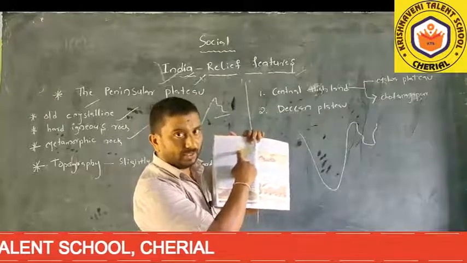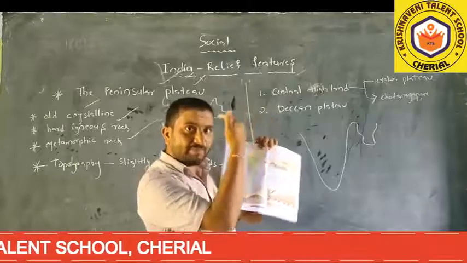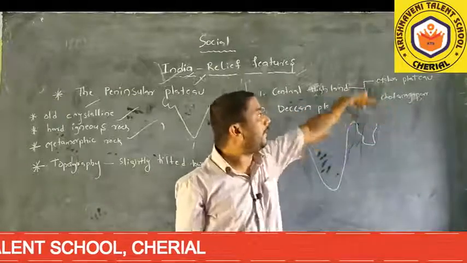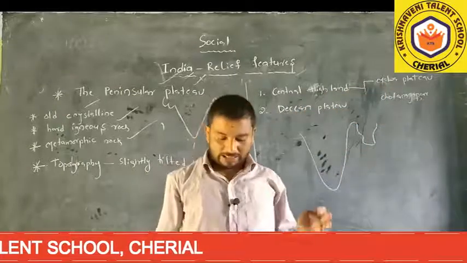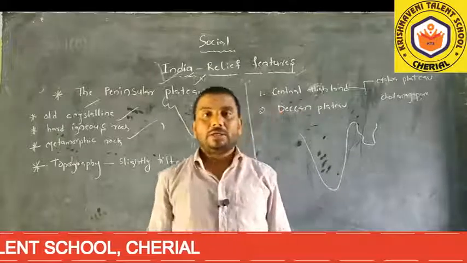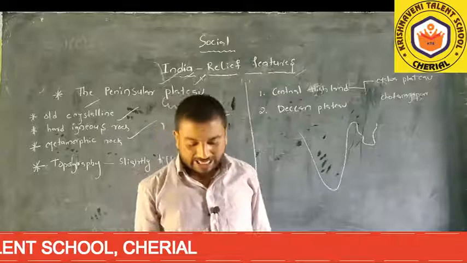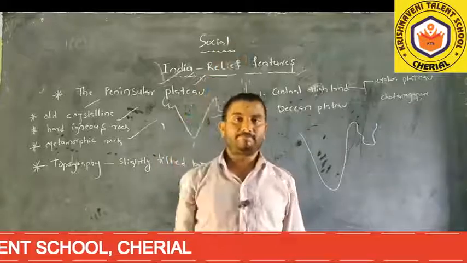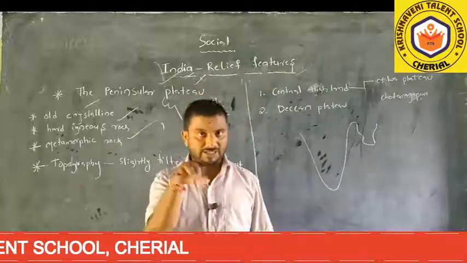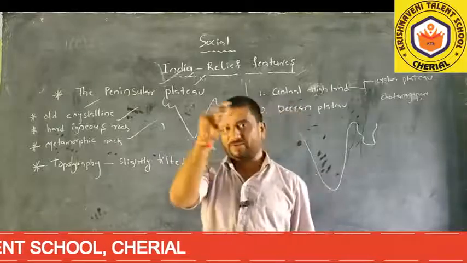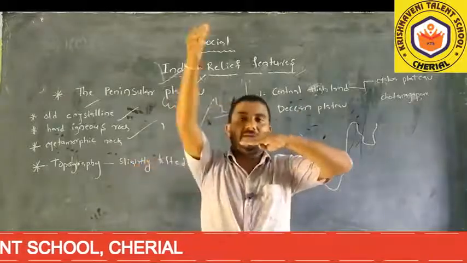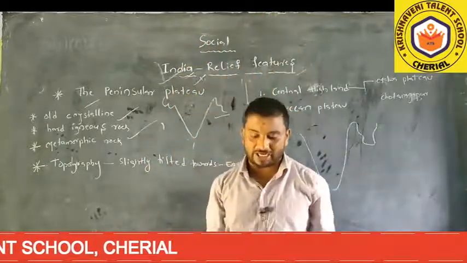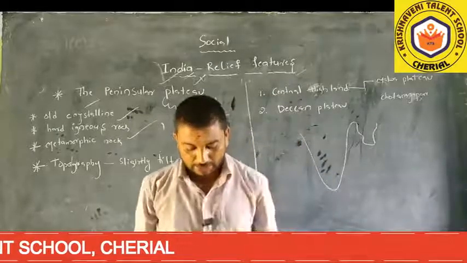The Narmada river is here. North of the Narmada river, the Gangetic plain and the Central Highlands are located. The Central Highland is nothing but the Malwa Plateau. It is located south of the Ganga or Gangetic plain, north of the river Narmada. In page number 10, the physical map of India is given. In between, north of the Narmada river and south of the Ganga plain, the Central Highland, the Malwa Plateau, is located.